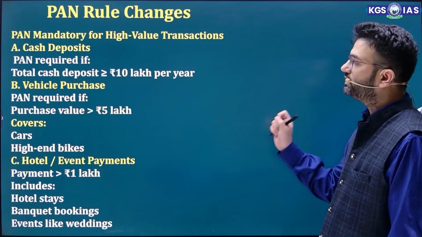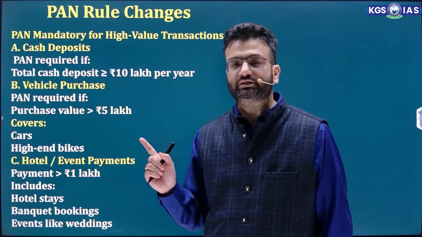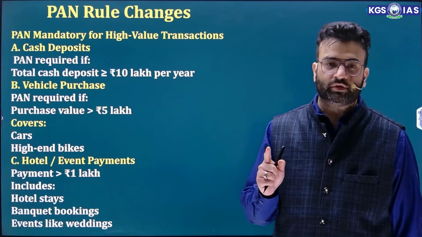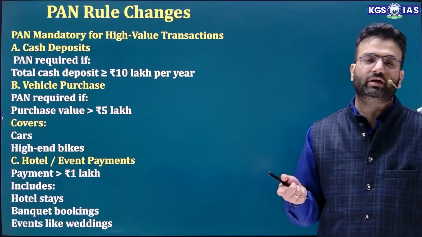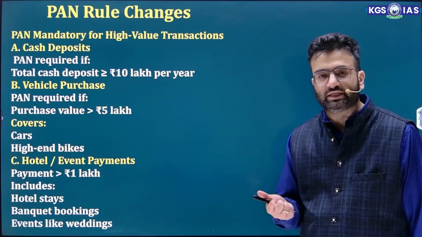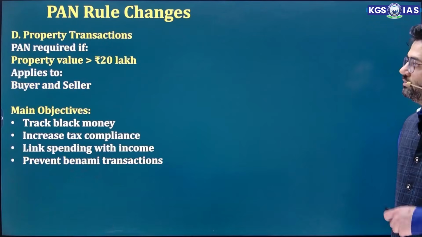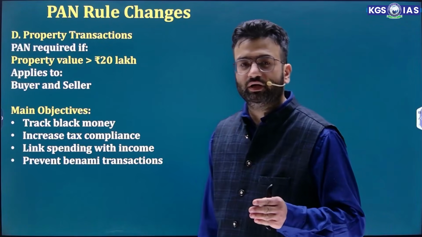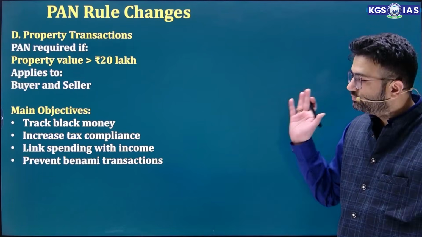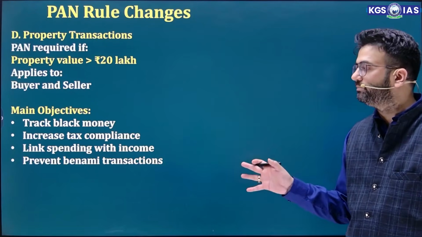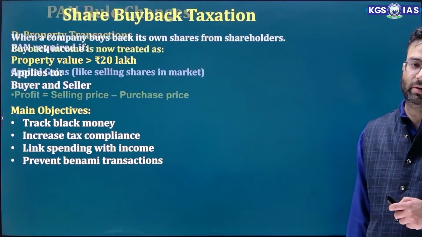If total cash deposit is more than or equal to 10 lakh per year, PAN is required. Second, if a vehicle is purchased with a value of more than 5 lakh rupees, then PAN is required, even for cars and high-end bikes. Hotel or event payment: if payment is more than 1 lakh, including hotel stay, banquet booking, or an event like a wedding, PAN is mandatory. Property transaction: if property value is more than 20 lakh, it applies to buyers and sellers both, that they need to show their PAN. The objective is to track black money, increase tax compliance, link spending with income, and prevent Benami transactions. This is regarding the PAN rule change.